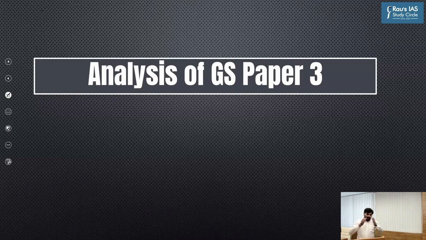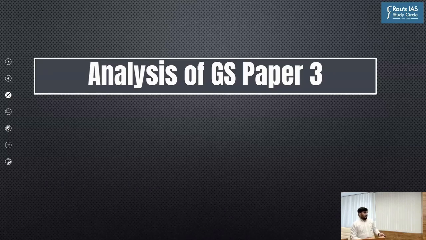Secondly, if you look at your GS paper 3 syllabus in Indian economy, you have different themes such as agriculture, inclusive growth, budgeting and taxation, and so on. So we'll look into the weightage of different themes in the last 4 year mains examinations and analyze whether the same trend has continued or not. So this will be the first part of our class.